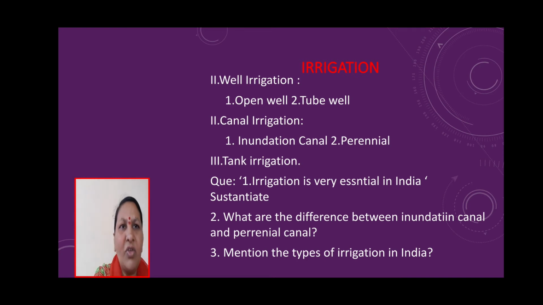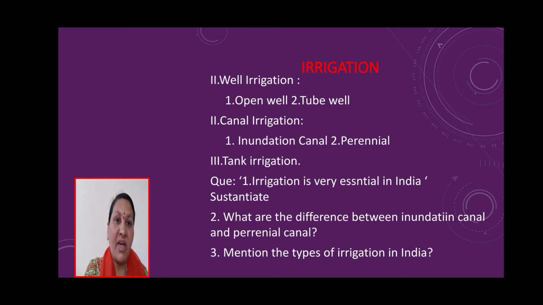Then coming to the second, canal irrigation, we find 27% of the total irrigated area, and the government is responsible for these canals. Inundational canals and perennial canals are the two types.